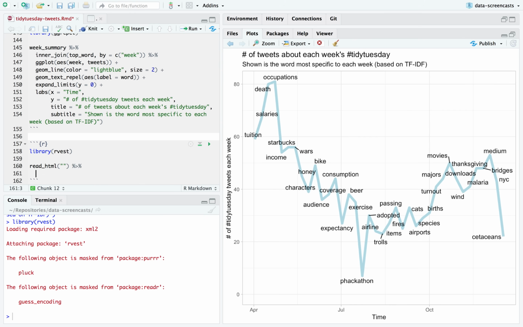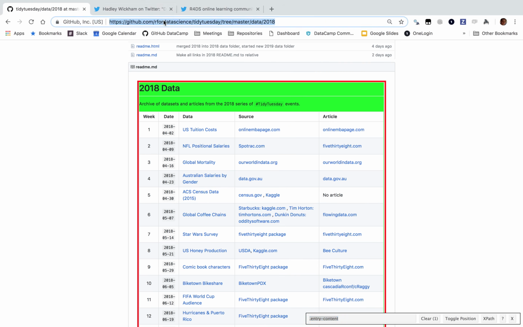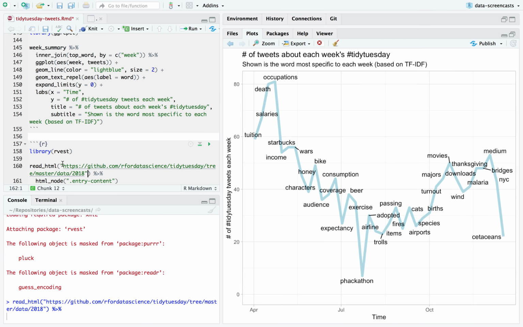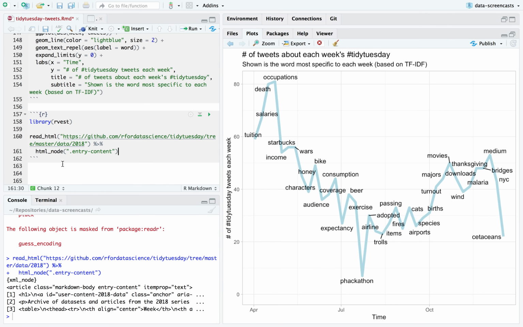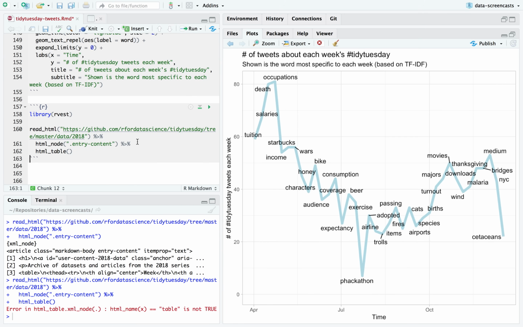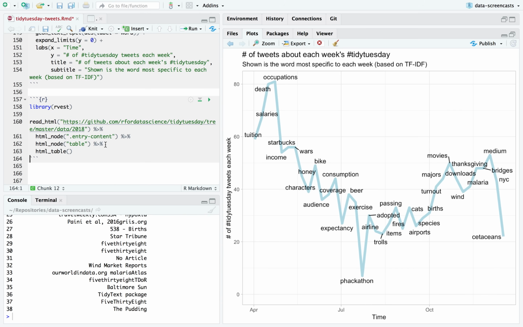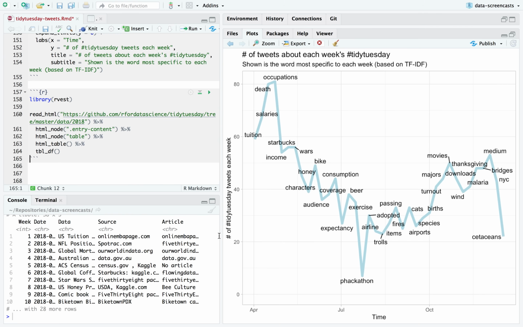I'll get back to that in a second because I'm going to do html_node this. What I do is say read_html of this page. Here it is. And we have a table in there. I grab the table out, I parse the entry content, from that I parse the table, and I thought it was going to give me a tibble, but it gave me a data frame.